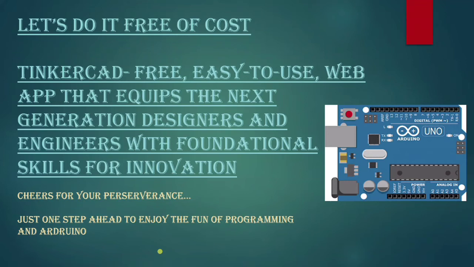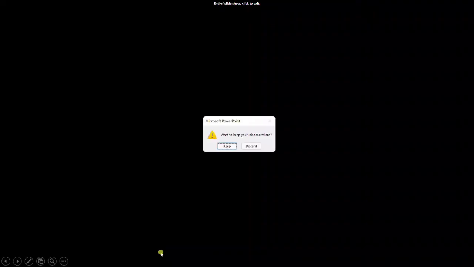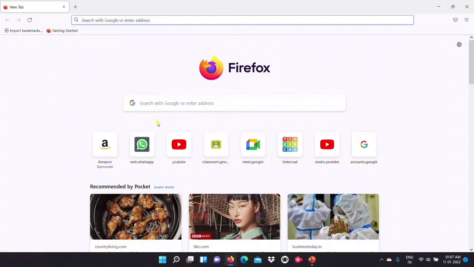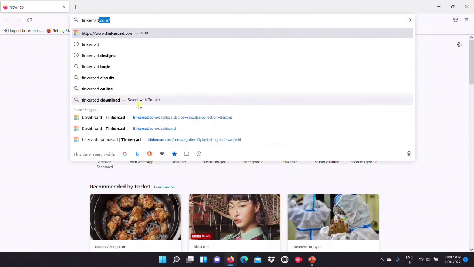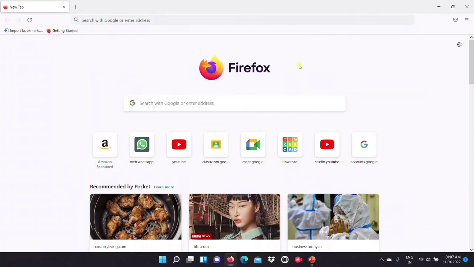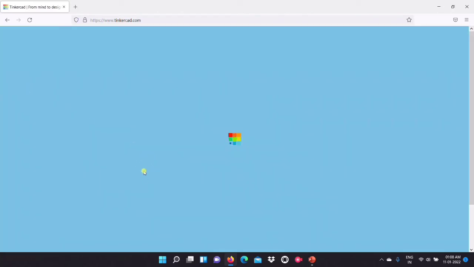Actually, we have something called Tinkercad. It is a free, easy-to-use web app that equips the next generation of designers and engineers with foundational skills for innovation. So let's do some programming. For doing programming in Arduino, we want Tinkercad. I already have an account in Tinkercad. Otherwise, you can just search for Tinkercad and sign in. But I already have one account, so I'm just logging in.